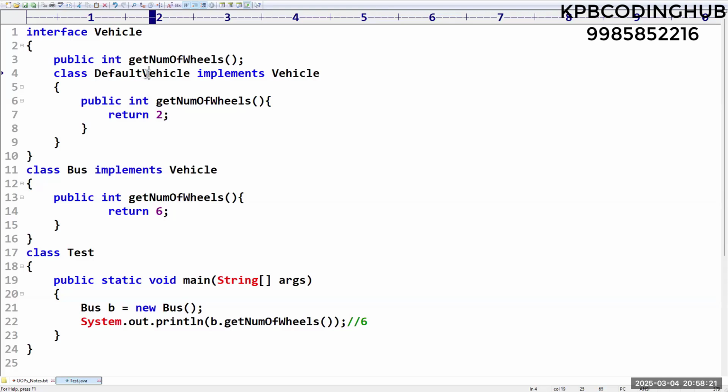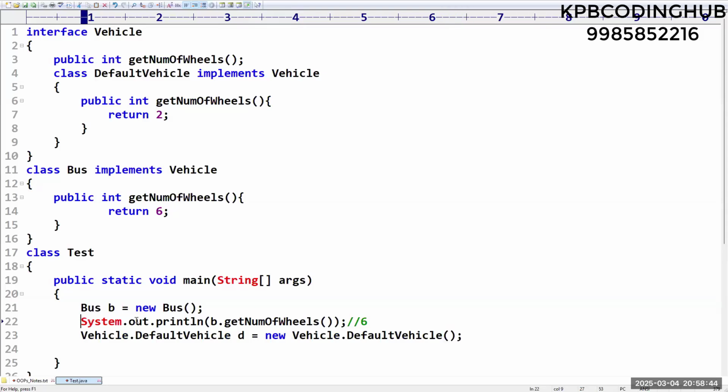Now, observe carefully. Vehicle.DefaultVehicle c = new Vehicle.DefaultVehicle. Like this I'm calling.